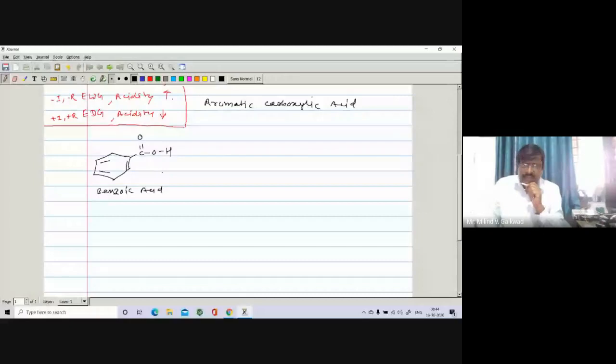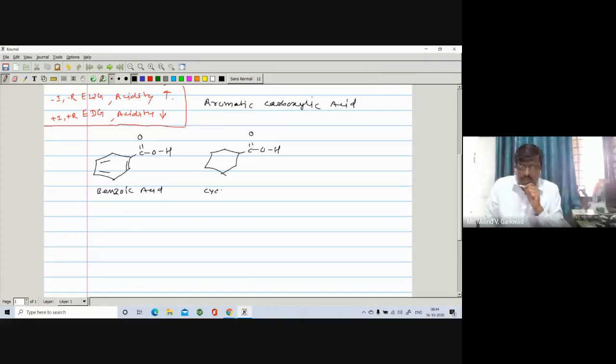This benzoic acid, if you compare it with the corresponding analog, means you have to remove the pi bonds, and here you get the corresponding cyclohexane, with C double bond O and OH. The name is cyclohexane carboxylic acid.